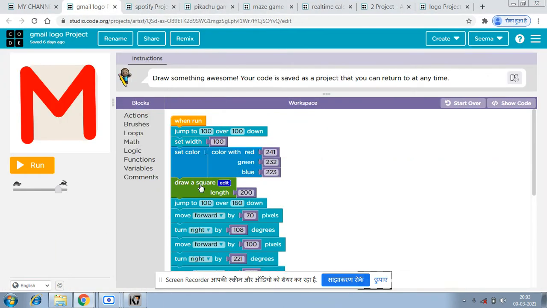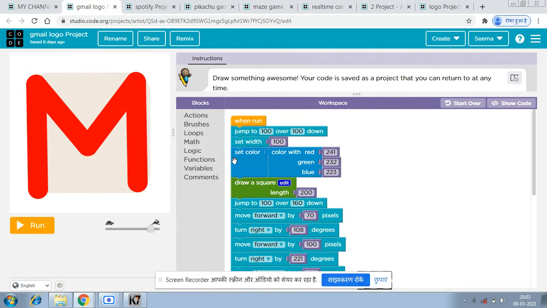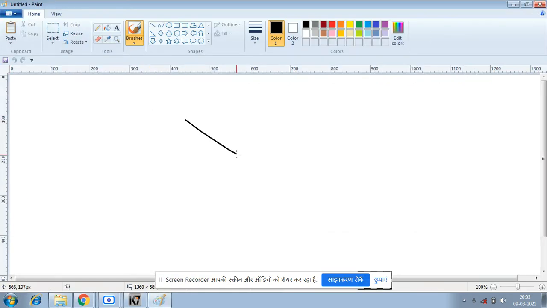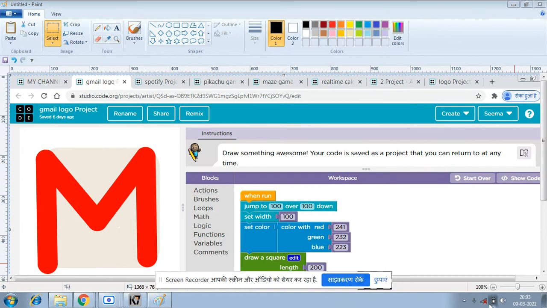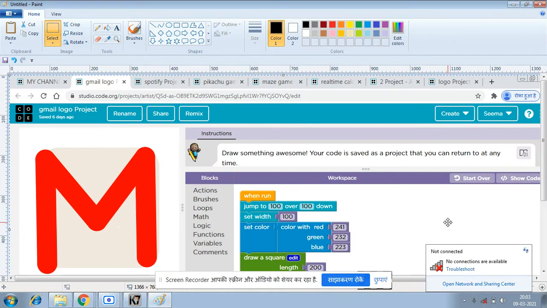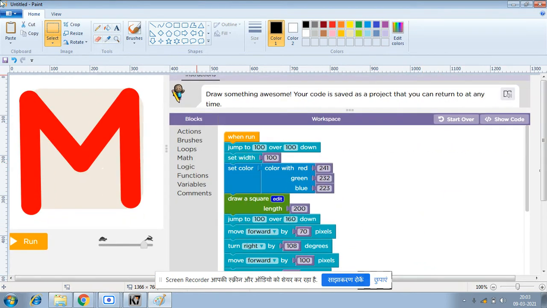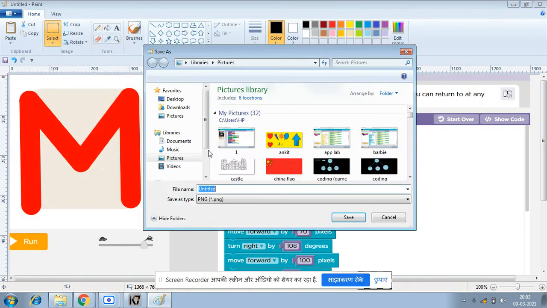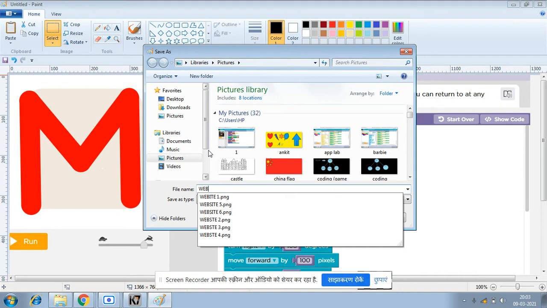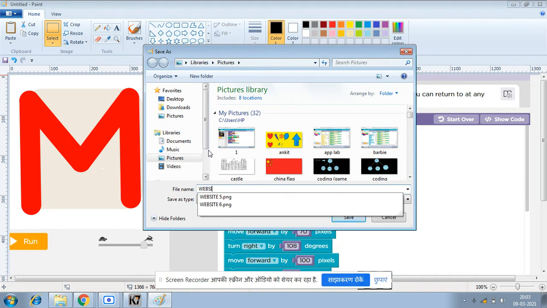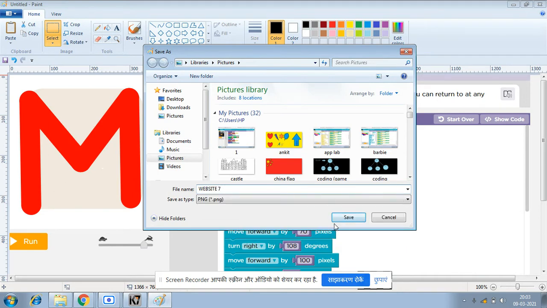And after that, my website 7. I'm just naming it like that so that I can know the picture's name. Okay, so yeah. Once again, some network issue. It's okay, let's wait for some minutes. And till then, I'm just saving it as my website 7. I'm just putting only 7 photos.